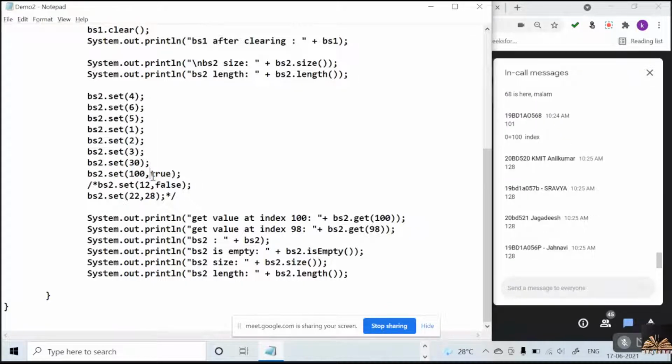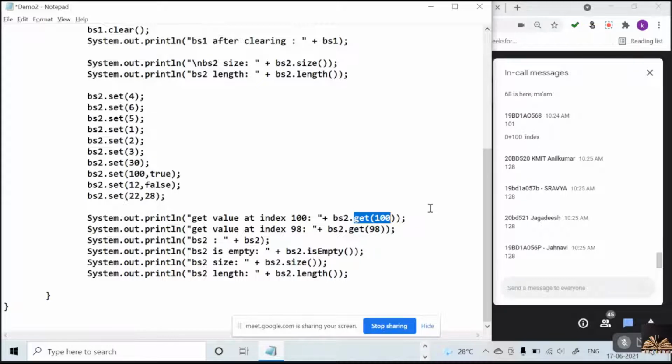And I am just specifying that it is true. That's also fine. Now, I'll just uncomment and show you the execution. What is this? Get of 100. What value will we get?